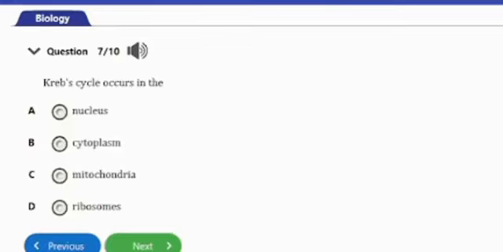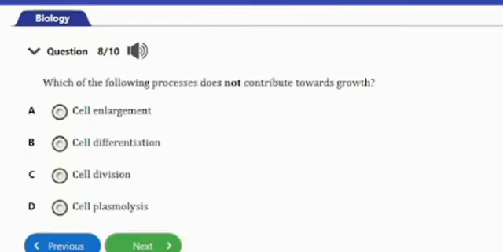Question number 7 says: Krebs cycle occurs in the A, nucleus, B, cytoplasm, C, mitochondria, D, ribosomes. The answer to this question is option C, the mitochondria. The Krebs cycle actually occurs in the mitochondria. And that's it for that question, option C. Let's go ahead and consider the next question.